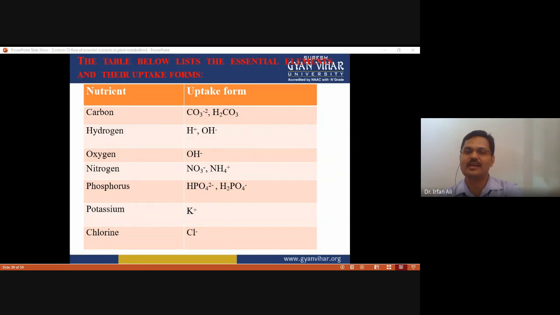Potassium is absorbed in the form of potassium ion, and chlorine in the form of chloride ion. Okay, so this is a very essential part, because it does not happen that carbon is absorbed in the form of carbon. So the uptake forms are different from their elemental form.